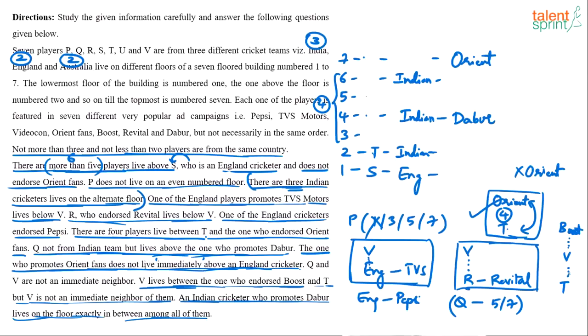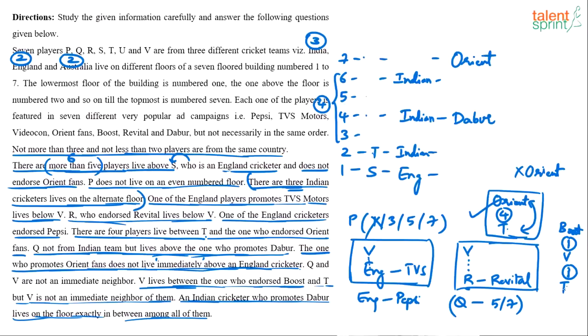You're getting it? Let's say there is one person between V and T, and there is one person between V and Boost. There can't be two persons between V and T and V and Boost. Because if there are two people here and two people here, 2 plus 2, 4, then 5, 6, 7, here itself we have got 7 persons, which is not possible.